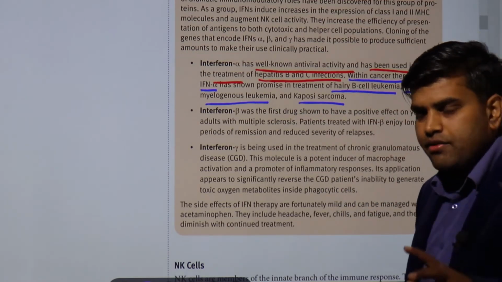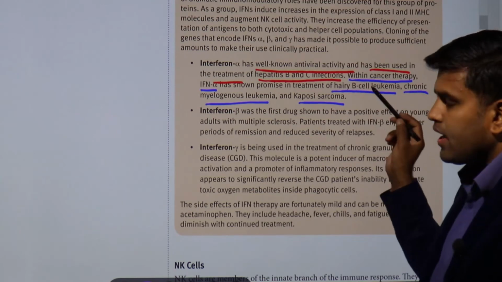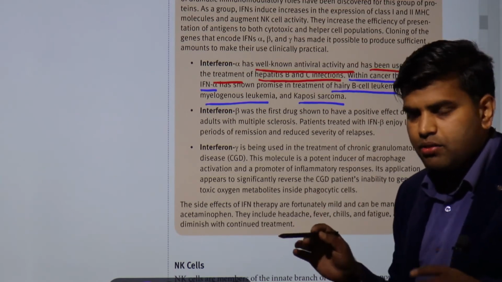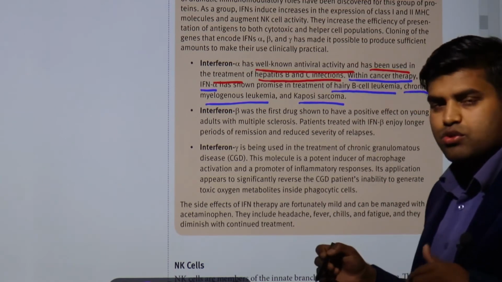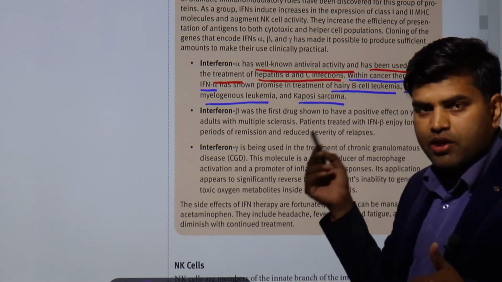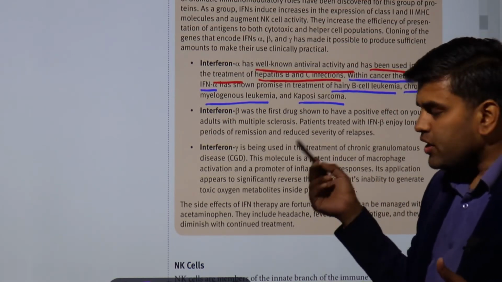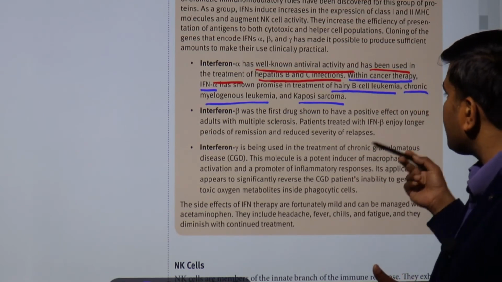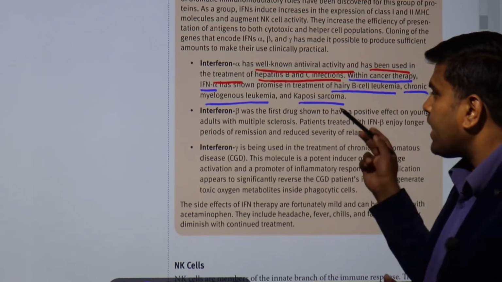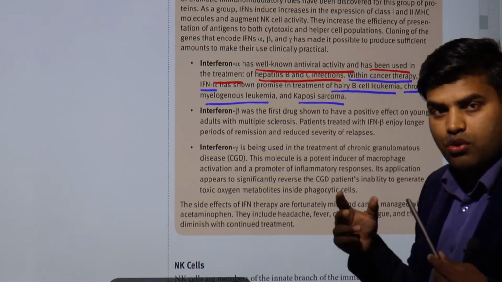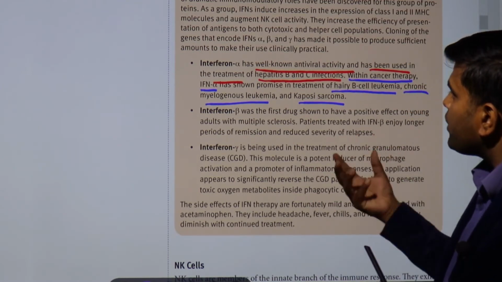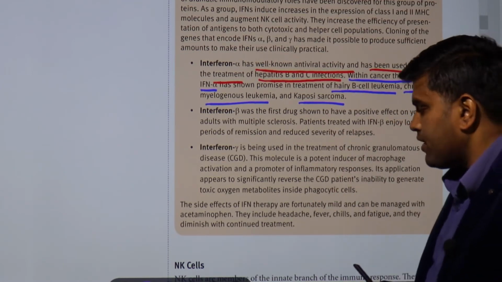So this interferon we are talking about has antiviral activity against hepatitis B and C infection, so it is used in the treatment of hepatitis B and C. Also, it is used in cancer therapy, where it has a promising effect in hairy B-cell leukemia, chronic myelogenous leukemia and Kaposi sarcoma. So this is the clinical utility of interferon alpha.